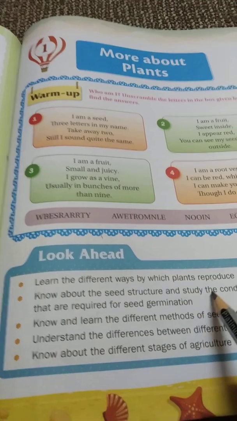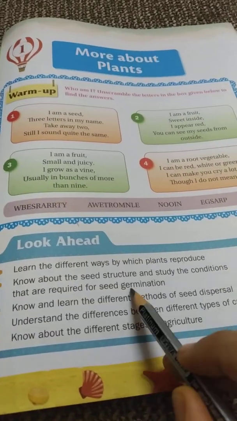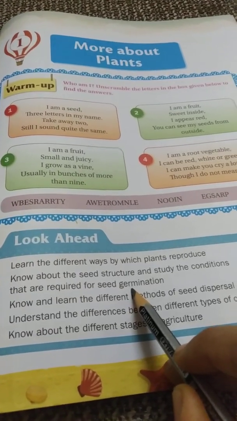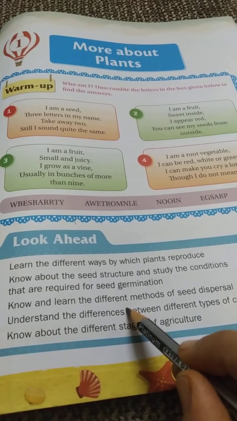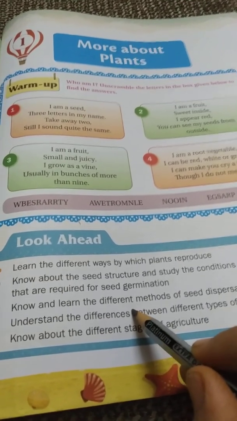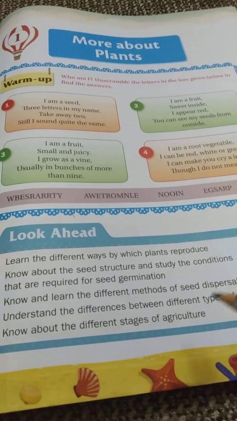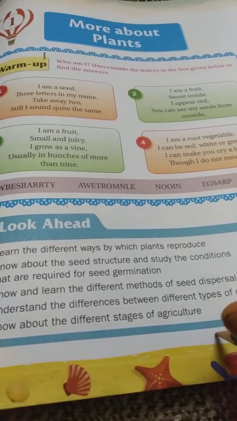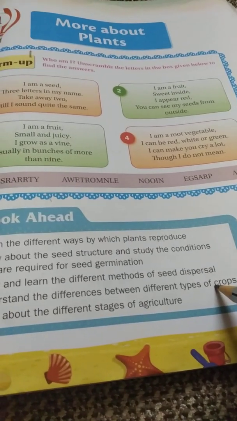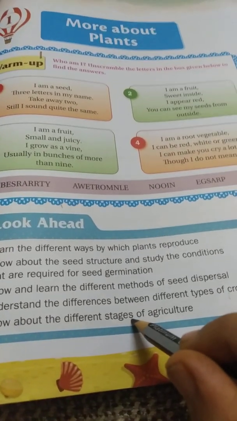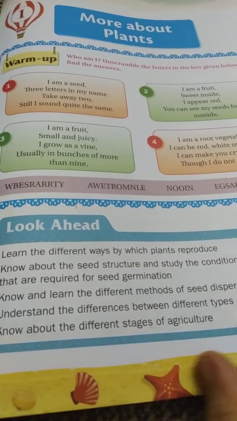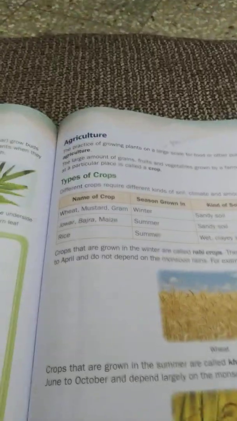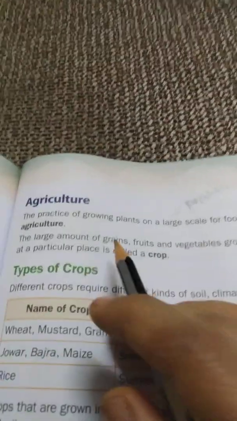Next, seed structure and the conditions that are required for seed germination. And we have discussed the different methods of seed dispersal. Who are the agents of seed dispersal? Today, we are going to discuss the differences between different types of crops and different stages of agriculture. Understood, children? So turn the pages to 11. Here, see, children.